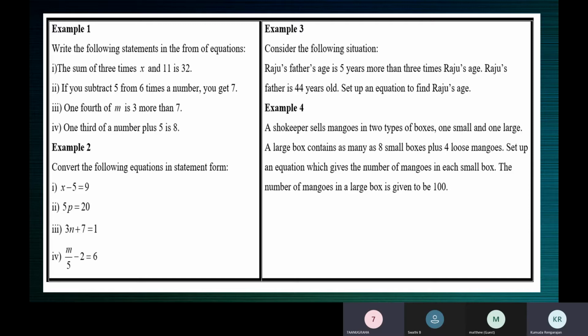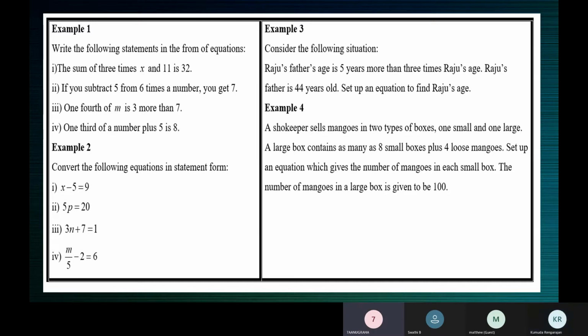Ma'am, sum means the answer of two numbers. Which mathematical operation represents sum? Addition, ma'am. Plus. So the mathematical operation is plus. If it is addition, you should have at least 2 things to add. What are the 2 things to add here?